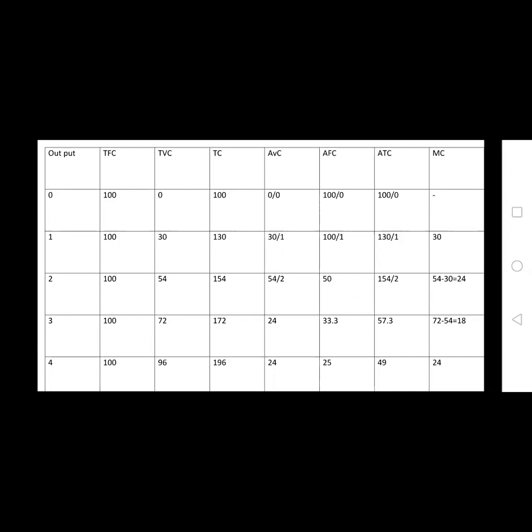These are the marginal cost. So this is the cost in the short run. In the short run, the different types of cost are total variable cost, total fixed cost and total cost, and at the same time average variable, fixed and total cost, as well as marginal cost. So these are the different costs in a short run.